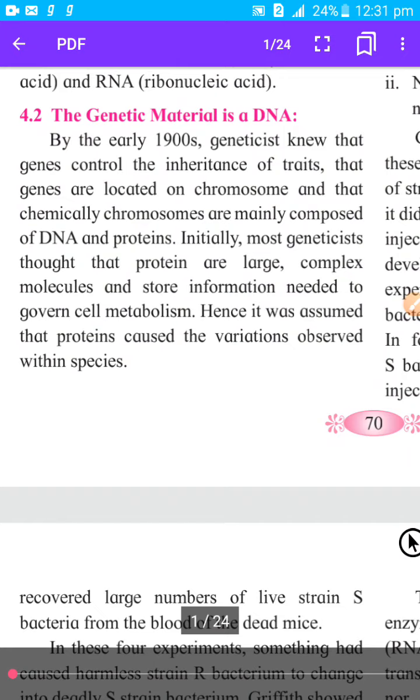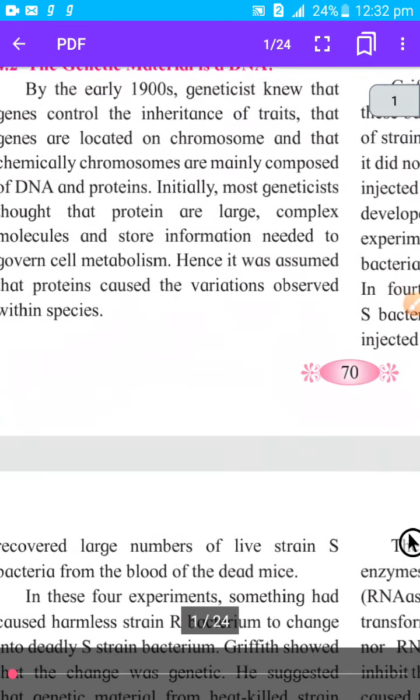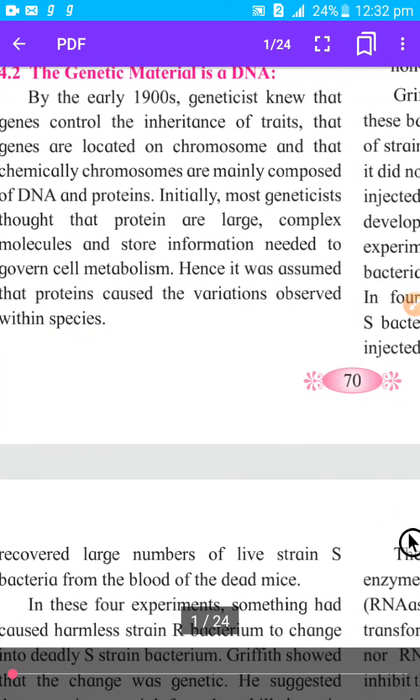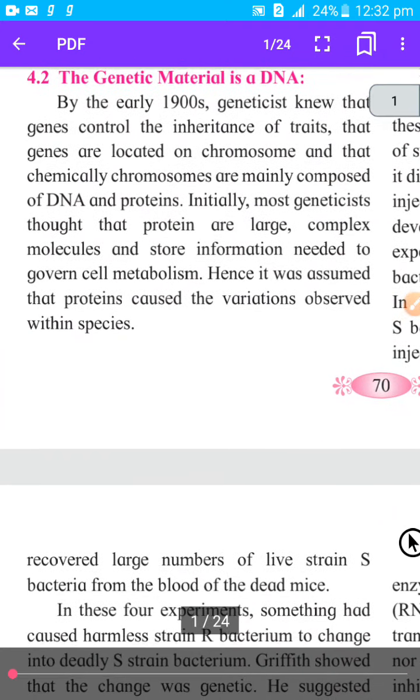As we know, inside the cell there is a nucleus, and inside the nucleus there are chromosomes. You must have studied this in 11th standard. Inside the nucleus there are chromosomes, and these chromosomes are mainly composed of DNA and proteins, and these chromosomes get transferred from one generation to another generation.